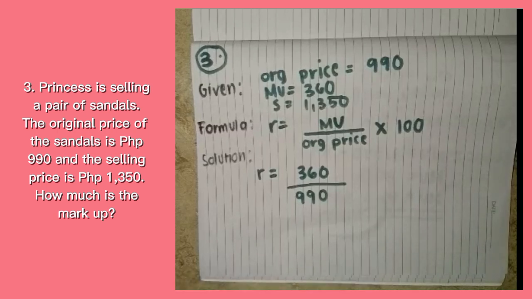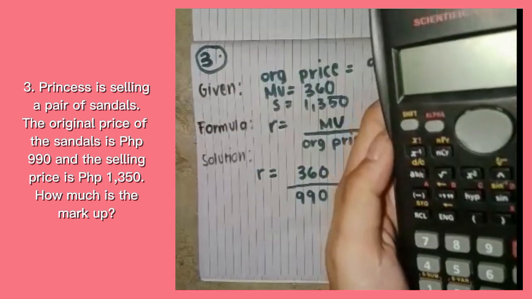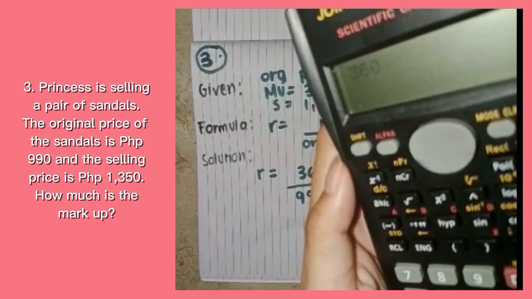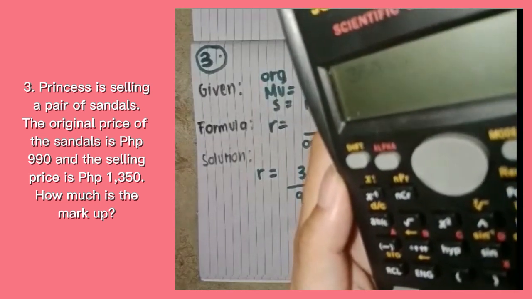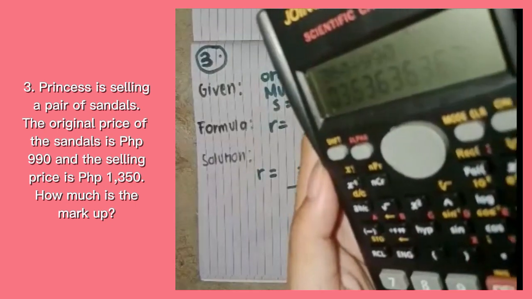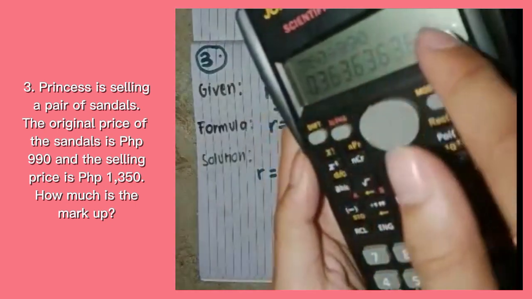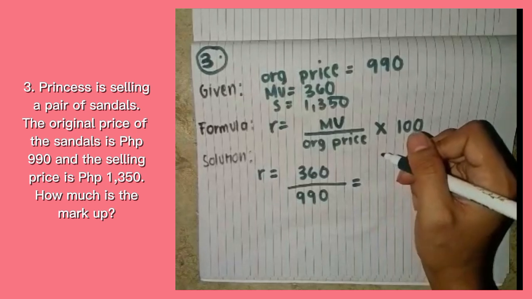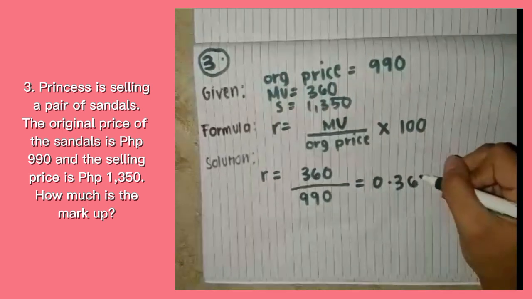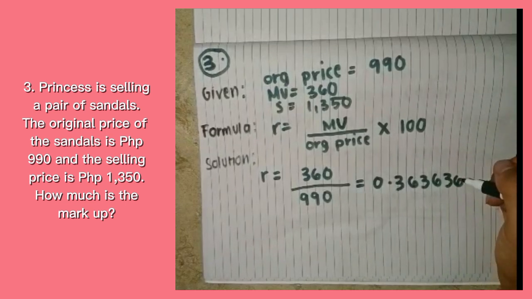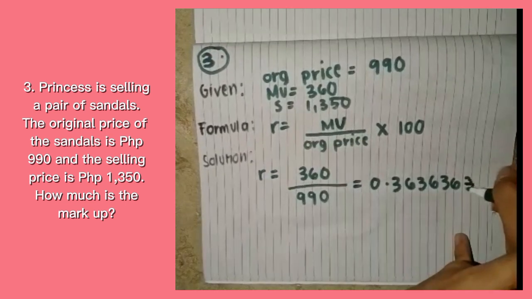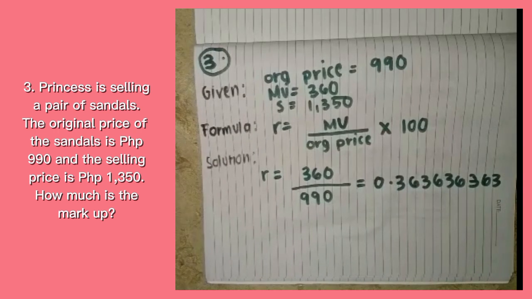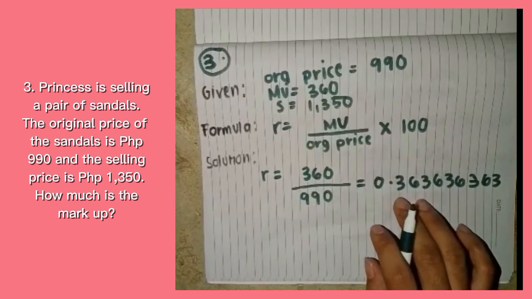So we need a calculator. If you can see, 360 divided by 990 is equal to, and we are going to copy all of it because we are dealing with money, 0.363636... This value we are going to multiply by 100.